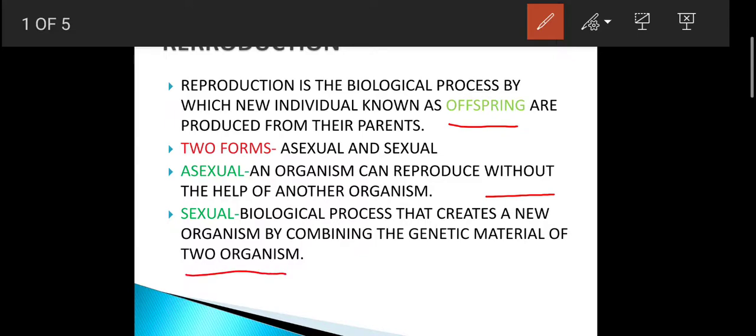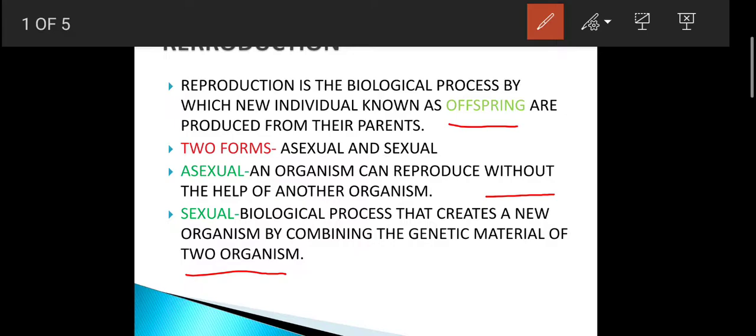Guys, can you see here that I have underlined two words, "without" and "two organisms", to help you understand the difference between asexual and sexual. In asexual reproduction, a new organism can be produced without the help of another organism. You don't need two individuals to produce a new one, but in sexual reproduction you definitely need two organisms to produce a new one. Asexual reproduction is seen mainly in plants, for example sprouting and vegetative reproduction.